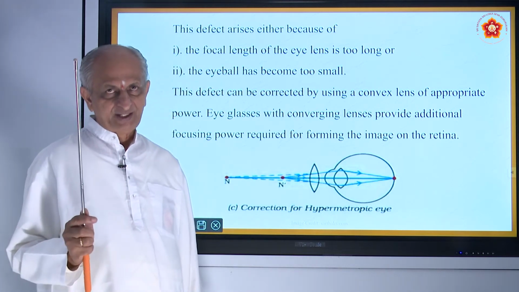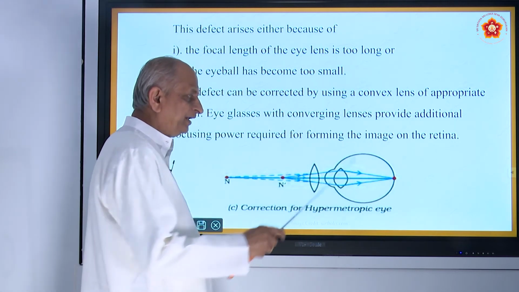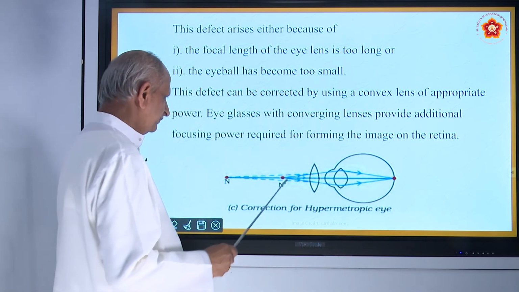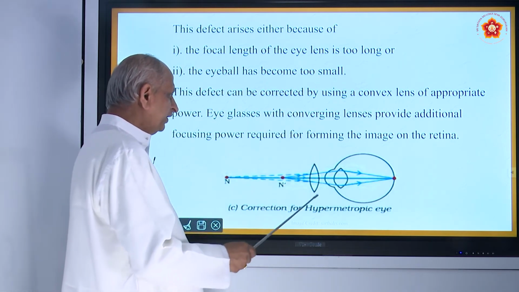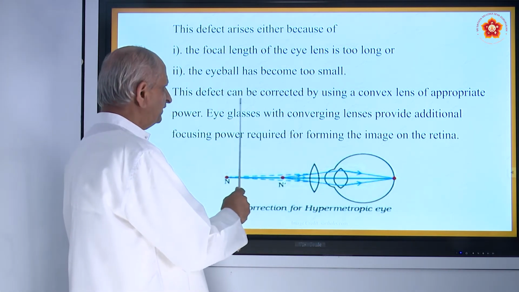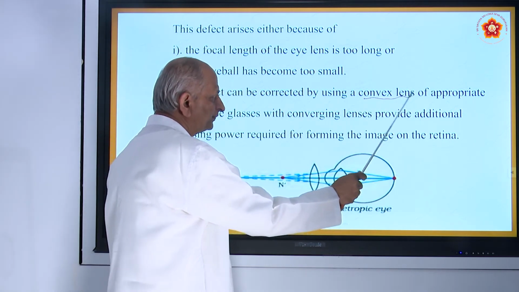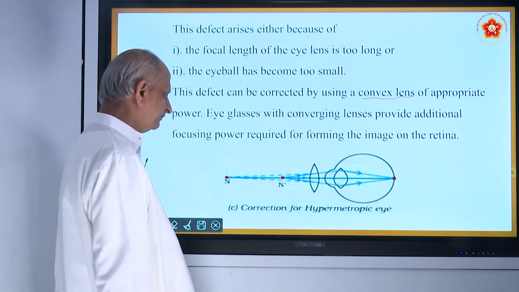And note the difference again. In short-sightedness, the image was formed within the retina. Here it is beyond the retina. There we used spectacles having a concave lens. Here, this defect can be corrected by using a convex lens. So spectacles of convex lens should be created. This is the convex lens.